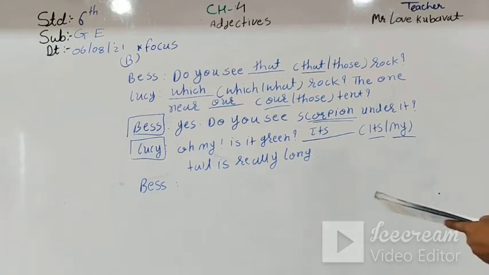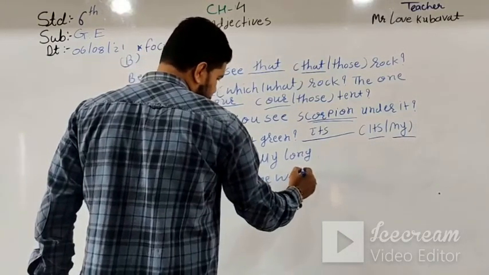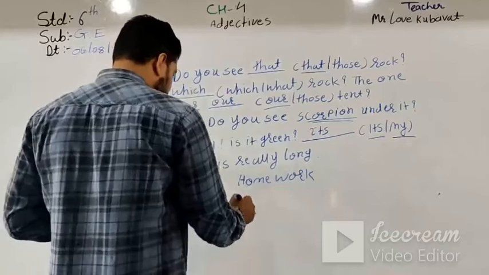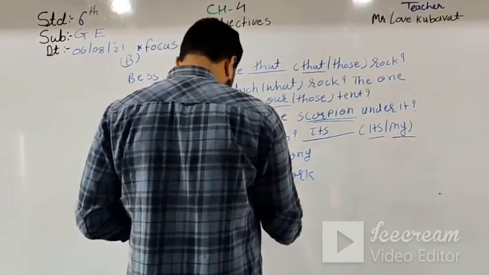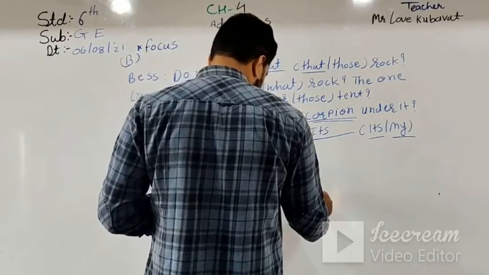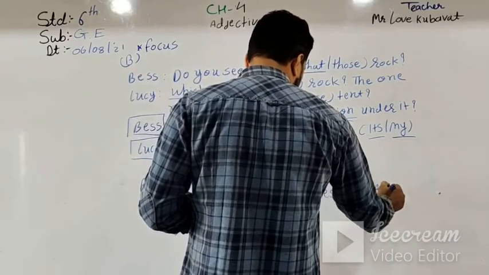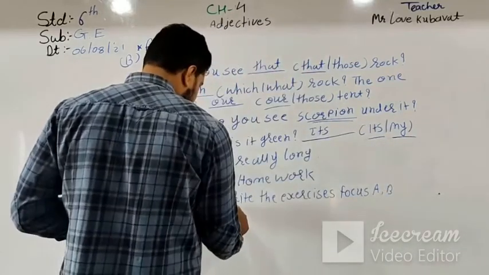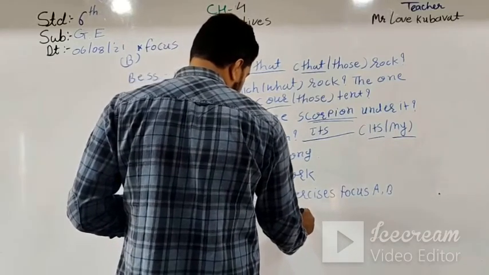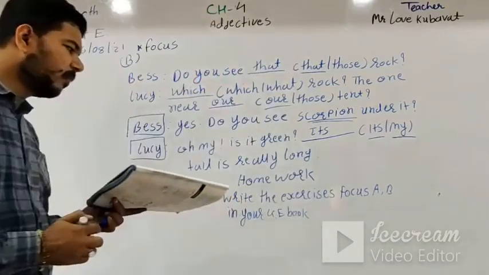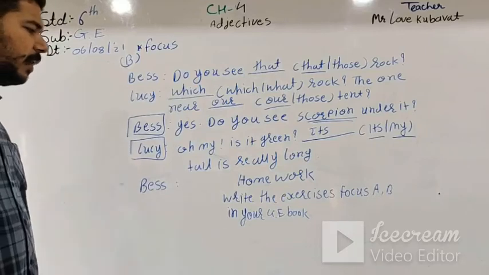Okay student, what is your homework? Then write down your homework. Write this exercise. Write the exercise focus A or B in your GE book. What is your homework? Your homework is to write the exercise focus A or B in your GE book.